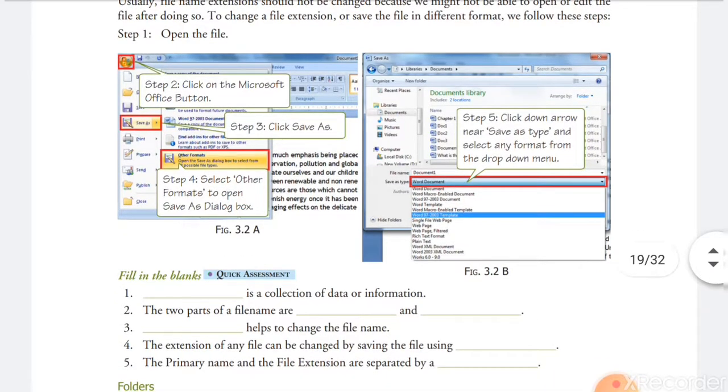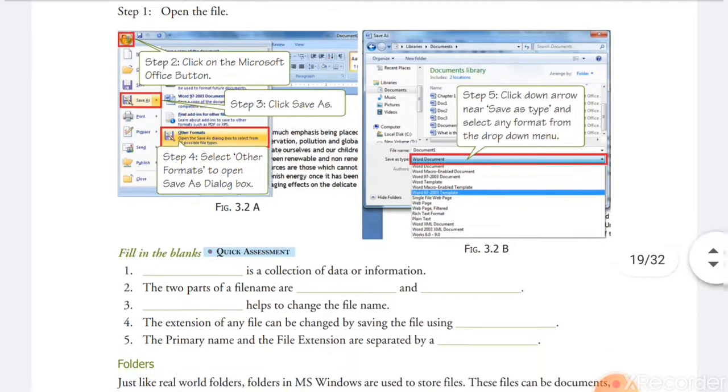In the third step you will see Save As. Click on Save As. Then the fourth step, select other format. After Save As, you go to other format. It means you don't want to save the file in MS Word again. You want to change the format, and when you change the format, it means you are going to change the extension in other format.